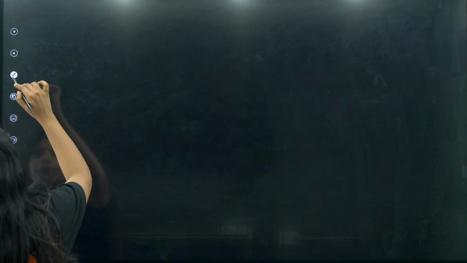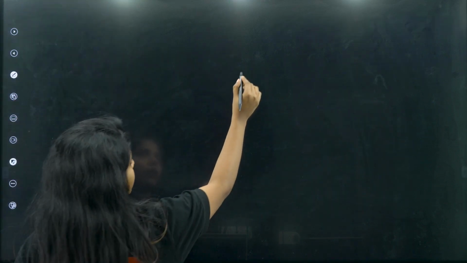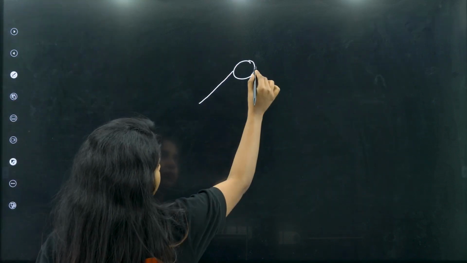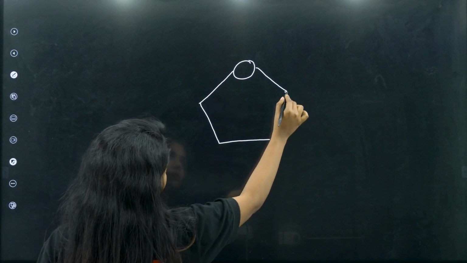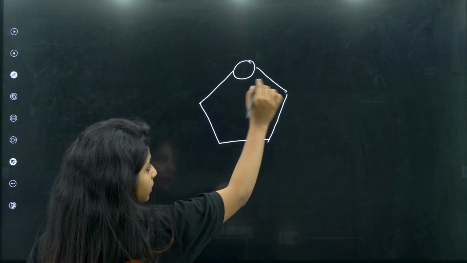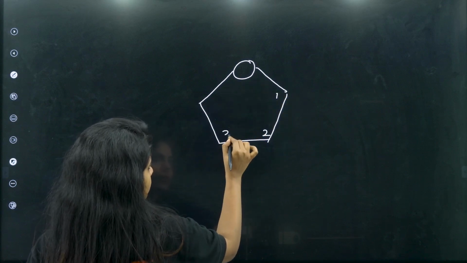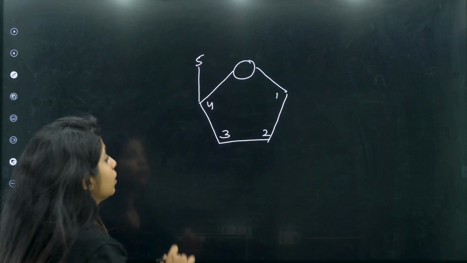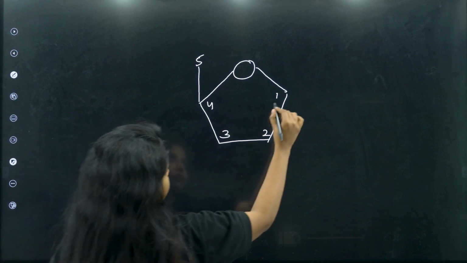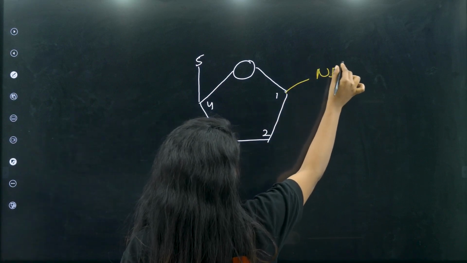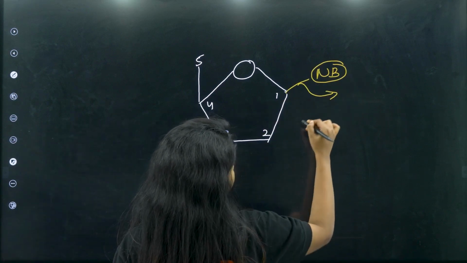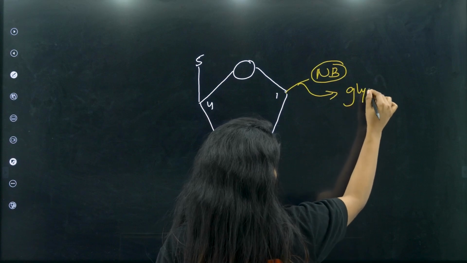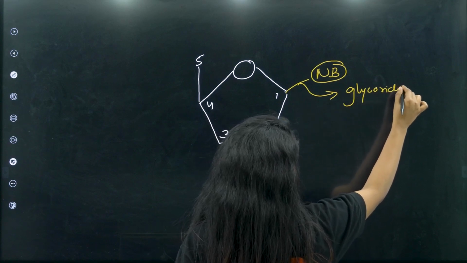Now let's make one over here. We number from the left side: 1, 2, 3, 4, and then there is 5. Agree? On the first one, what is attached? On the first one, you have a nitrogen base attached, and this bond you call what, children? You call it the glycosidic bond.